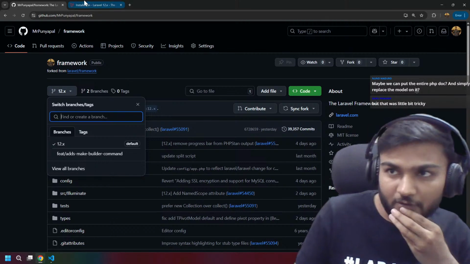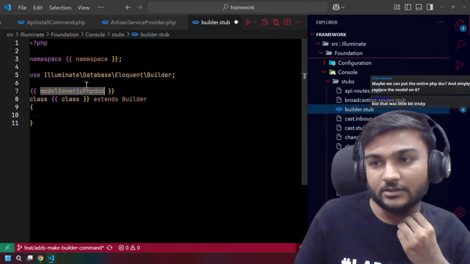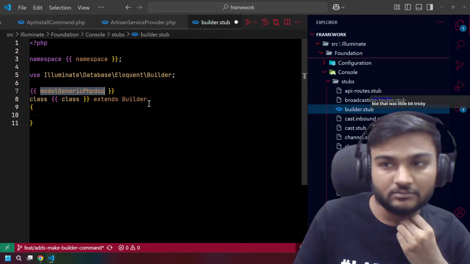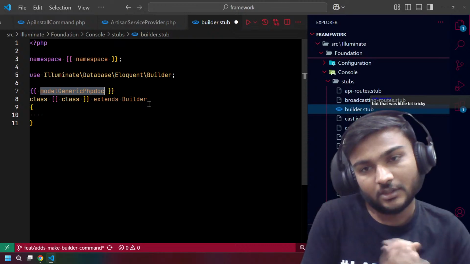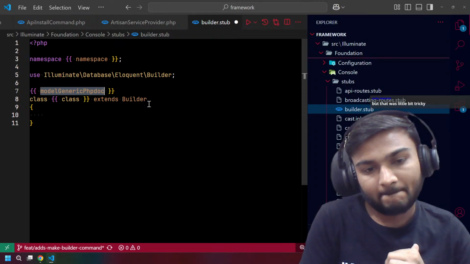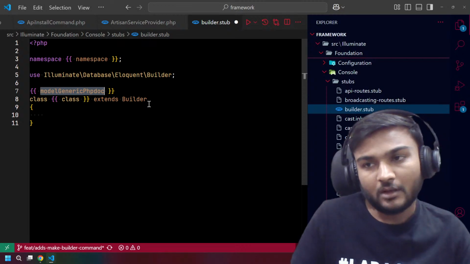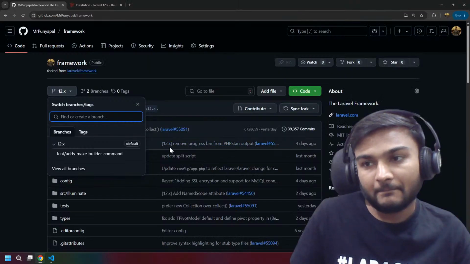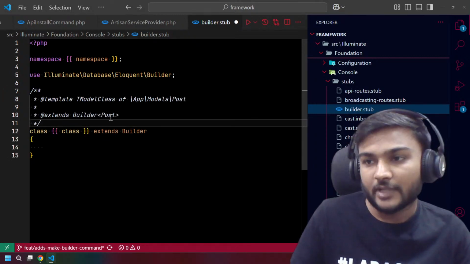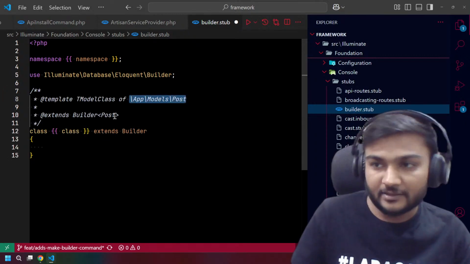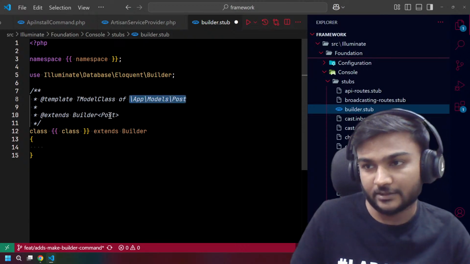Okay, but what if someone does not add the model flag, right? So we will just add a default model. What do you say? Let me try to explain. If someone passes the model flag, we will have these two namespaces, right?